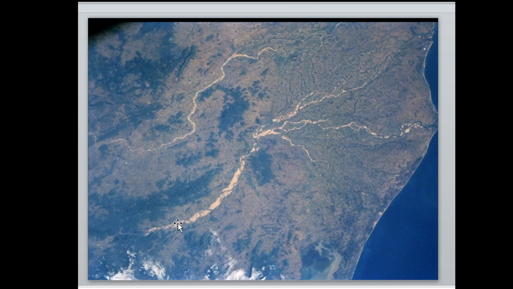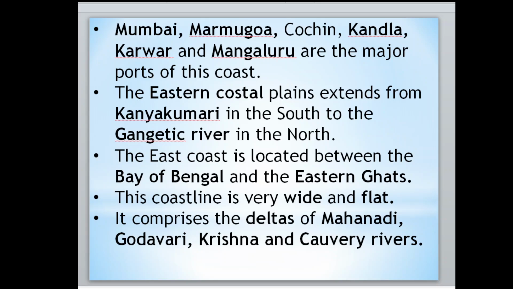Here it is the Mahanadi delta: it is a big river, then it divides into small rivers and reaches the ocean. The divided part is called a delta. The Godavari, Krishna and Kaveri rivers also have deltas.